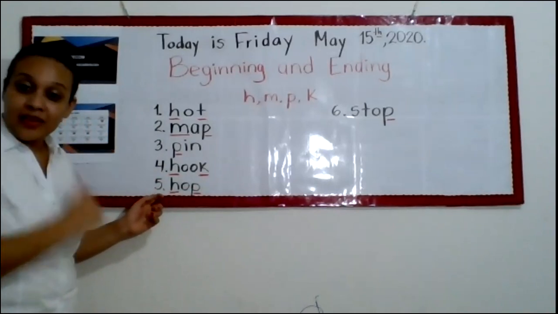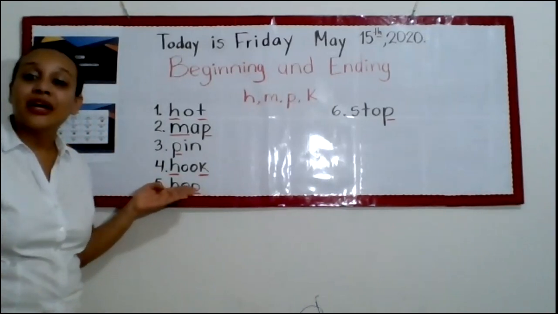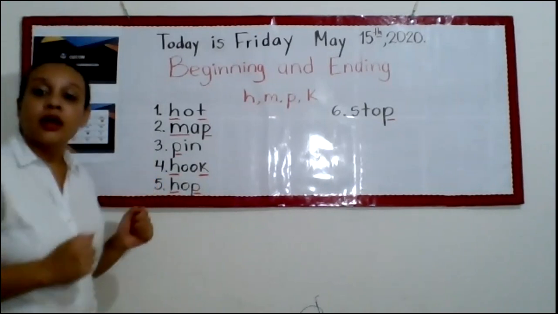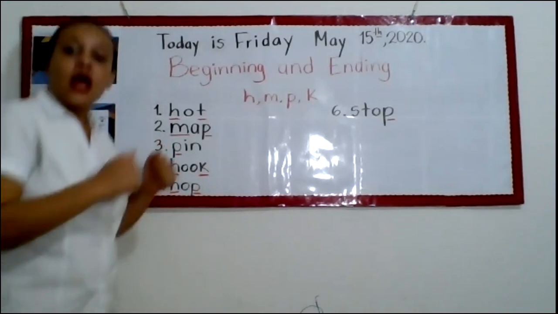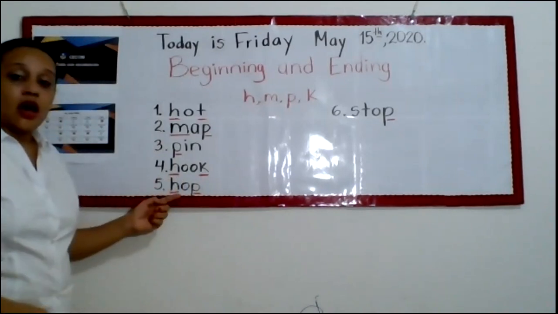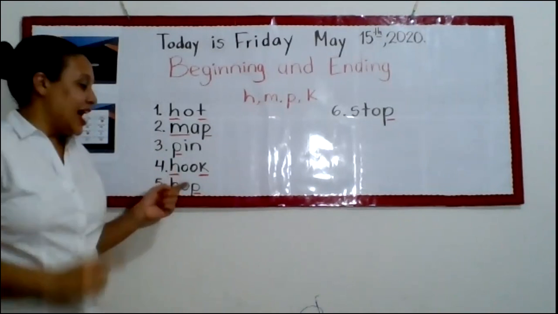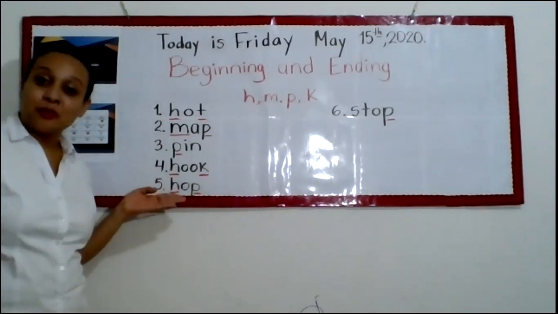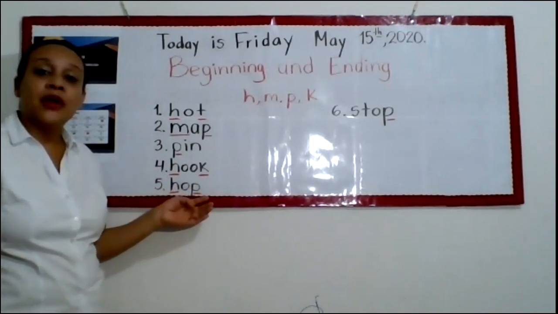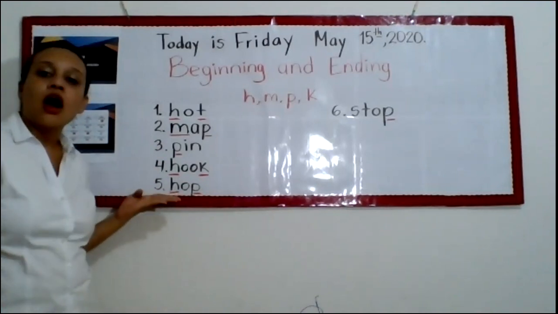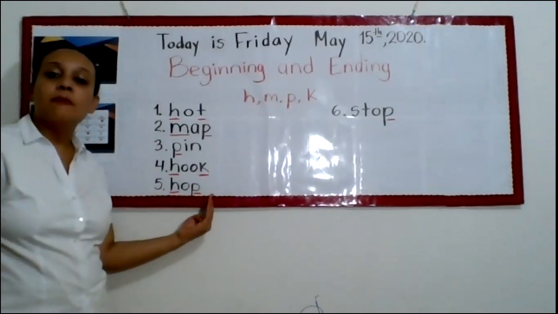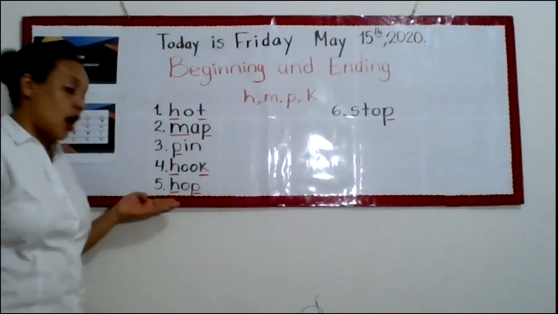The number 5. Hop. Oh, good. Did you listen? Hop has an H at the beginning and has a P at the end.